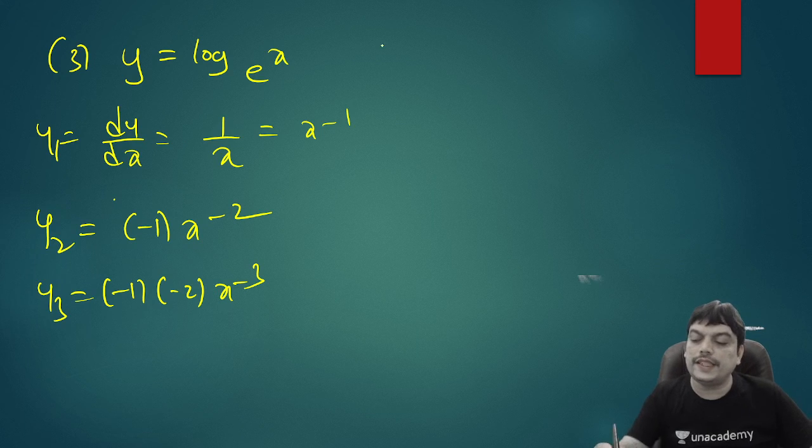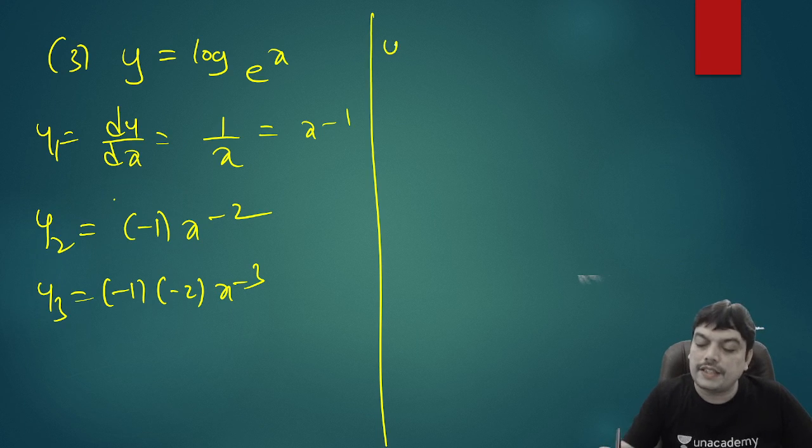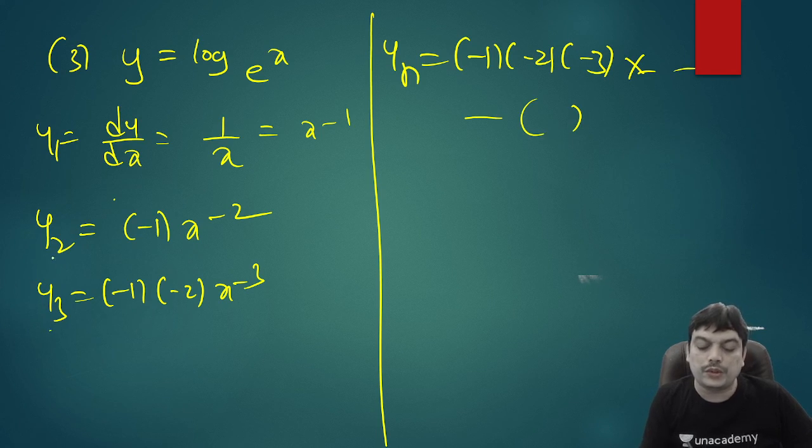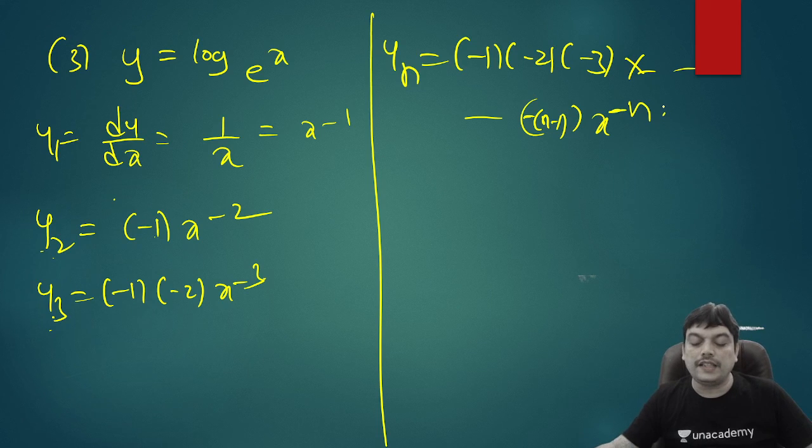So proceeding, you can see the pattern would be something like yn is equal to minus 1 into minus 2 into minus 3 and so on up to where you are going to write. If it is 3, you got 2. If it is 2, you got 1. So if it is n, you will get minus of n minus 1, one less, into x power minus n. If it is 3, you got power minus 3. For 2, you got minus 2. For n, you will get minus n. So that is the pattern that you can notice.